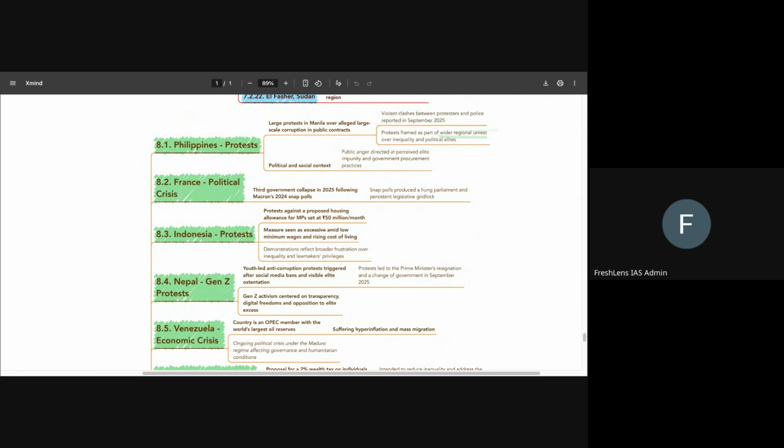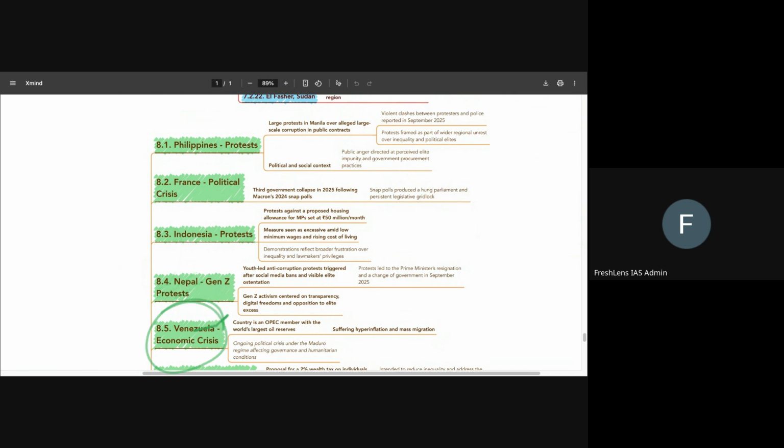Okay, and France may, there has been political crisis that has been ongoing for a long while now. Several times elections had to be called again and again and again. So we'll remember that. Indonesia also saw similar Gen Z protests. Nepal also saw similar Gen Z protests. The youth basically led anti-corruption protests after social media bans and visible elite ostentation. So all of this we will remember. These are the countries where Gen Z protests have happened.